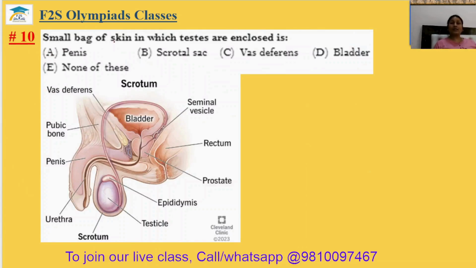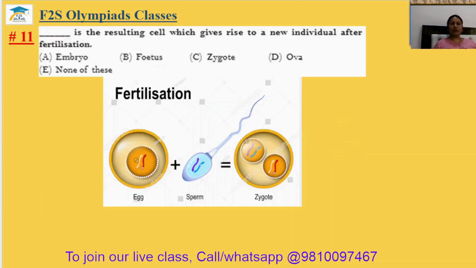Question number 10. The small bag of skin in which the testes are enclosed is? The testes are enclosed in the scrotal sac. You can see this is the scrotum, and this sac is known as the scrotal sac. So the 10th answer will be option B. Question number 11. Dash is the resulting cell which gives rise to a new individual after fertilization. After fertilization, the zygote is formed. The 11th answer will be option C.